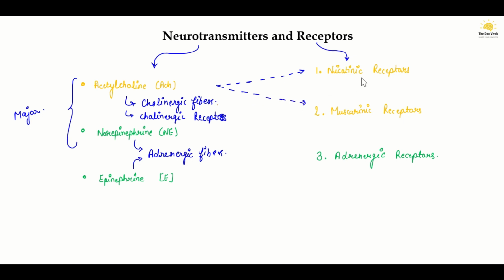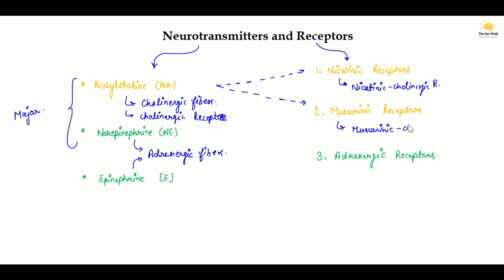One is nicotinic receptors and the other is muscarinic receptors. Don't get confused: nicotinic receptors are also called nicotinic cholinergic receptors, and in the same way muscarinic receptors are also known as muscarinic cholinergic receptors.